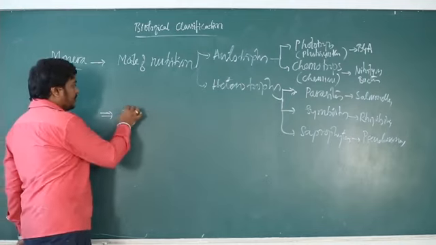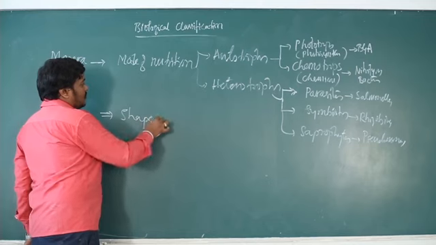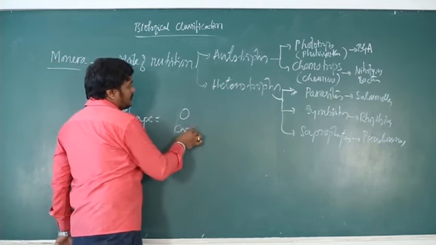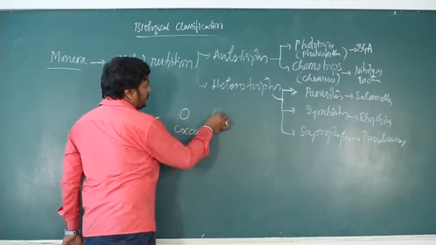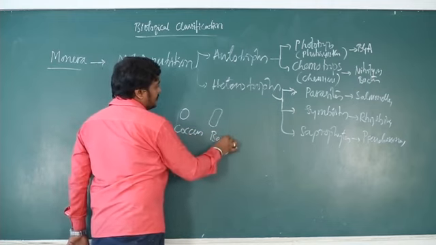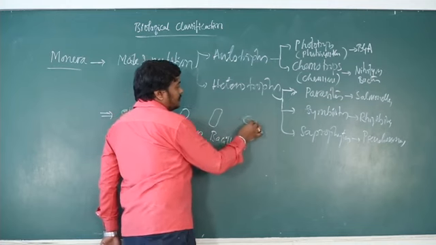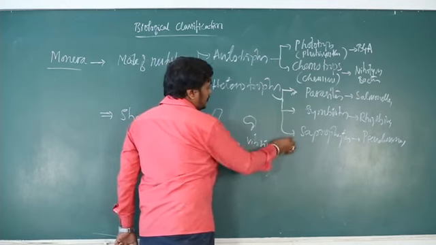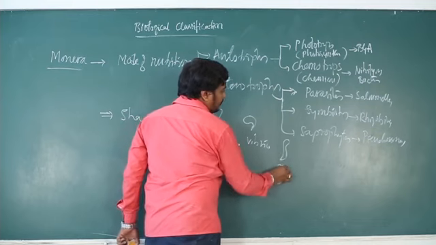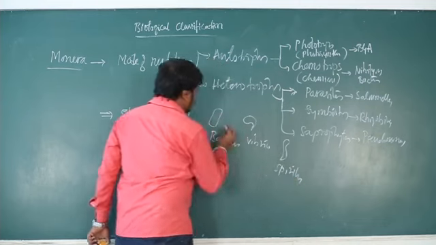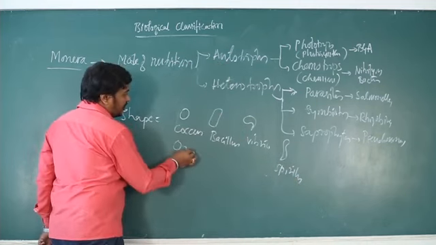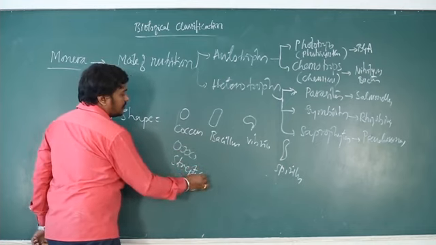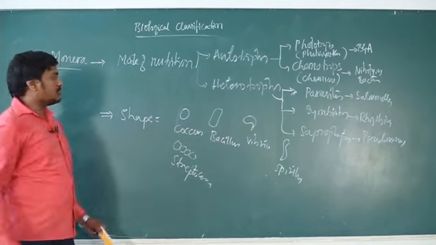And coming to the shape of a cell, bacteria have coccus, rod shaped called bacillus, then comma shaped, so vibrio, and spiral shaped, that is spirillum. Okay, so this coccus forms a chain called streptococcus. Similarly bacillus, streptobacillus, like that.